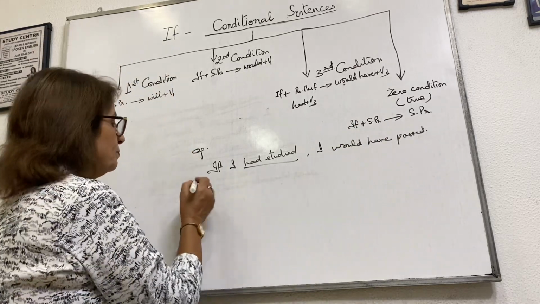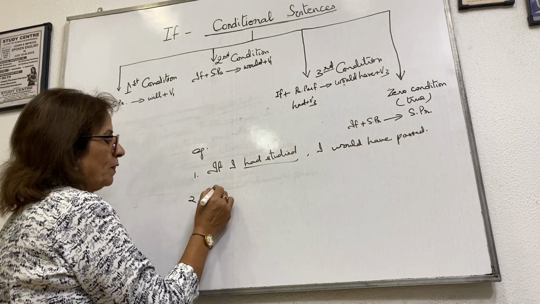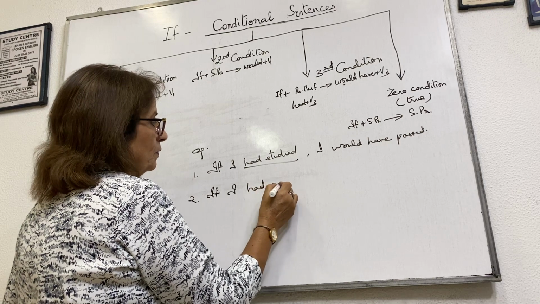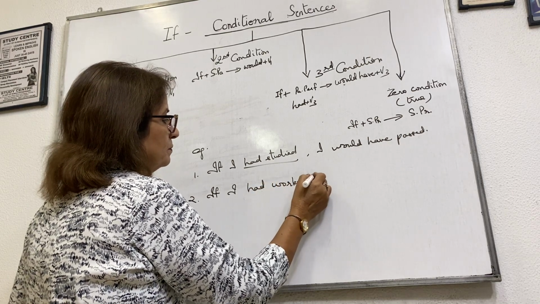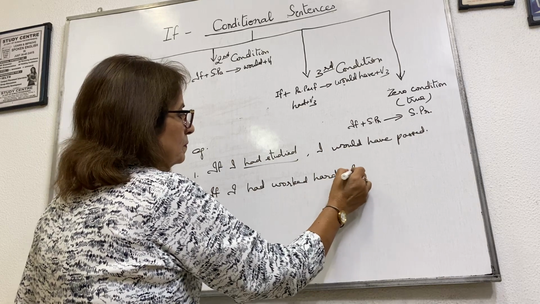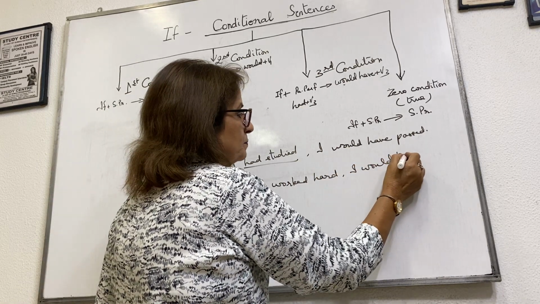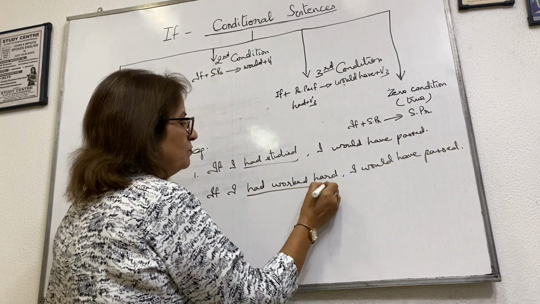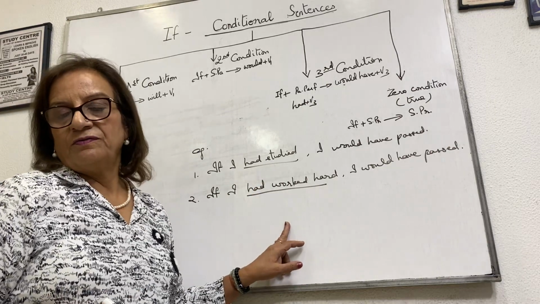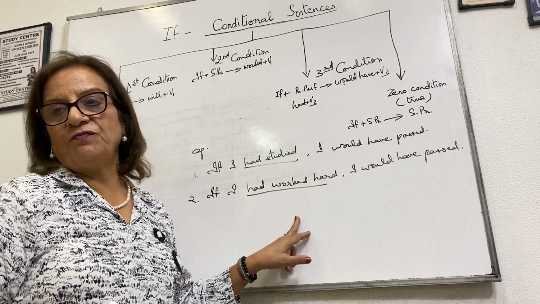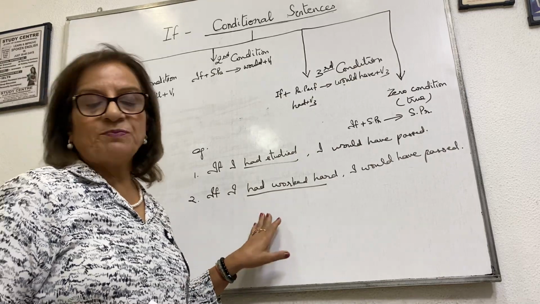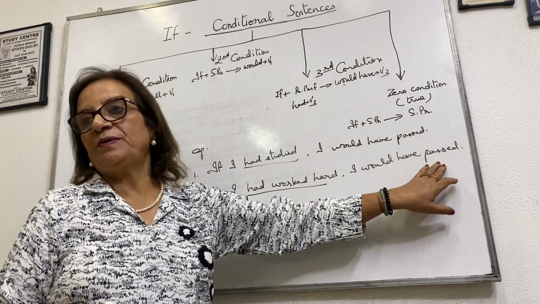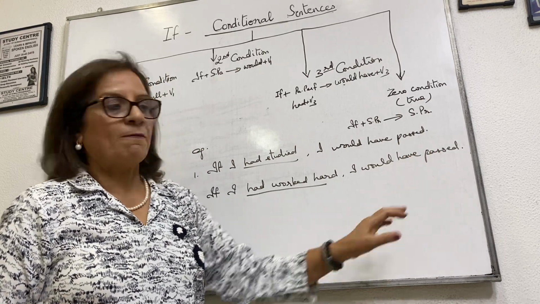Okay? Try another example. If I had worked hard, I would have passed. If I had worked hard, had worked, verb in the past perfect, verb in the third form. So if the if clause is in past perfect, then the second clause will be would have plus V3, verb in the third form, past.